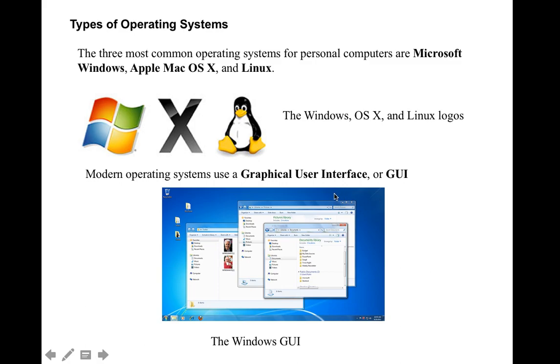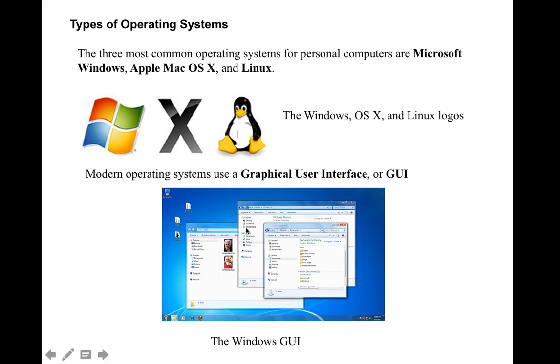Basically, a graphical user interface is a form of user interface that allows you to interact with electronic devices through graphical icons and audio indicators, instead of text-based user interfaces, typed command labels, or text navigation. This one is a kind of GUI. This is the Windows GUI.